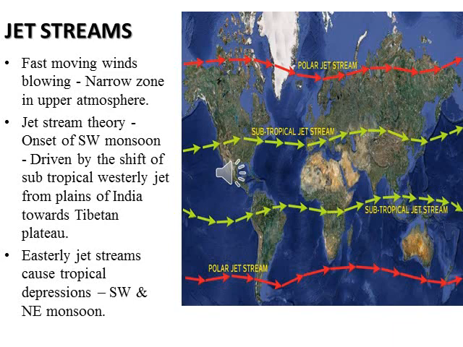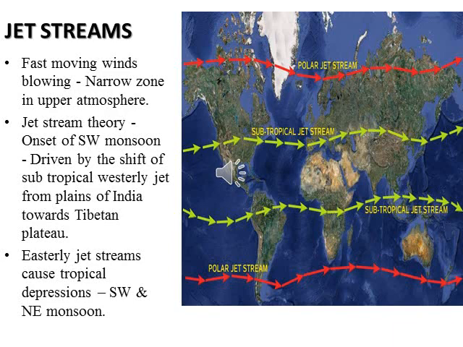The southwest monsoon wind moves because of the subtropical westerly jet shifting from the plains of India towards the Tibetan plateau. Then the easterly jet stream causes tropical depressions both during the southwest monsoon and the retreating monsoon.